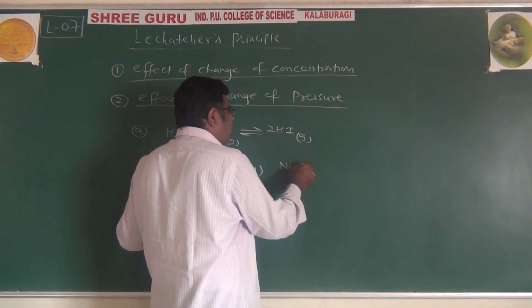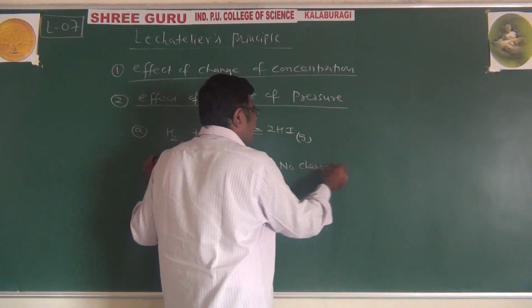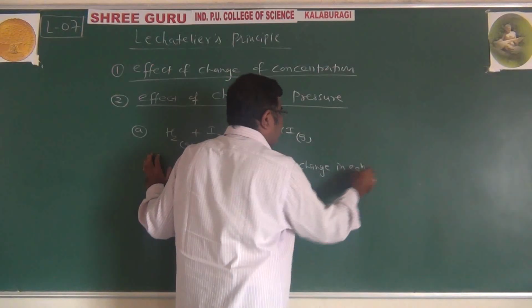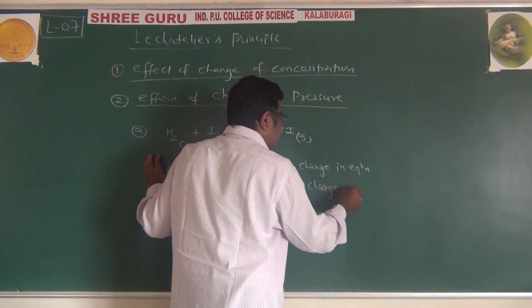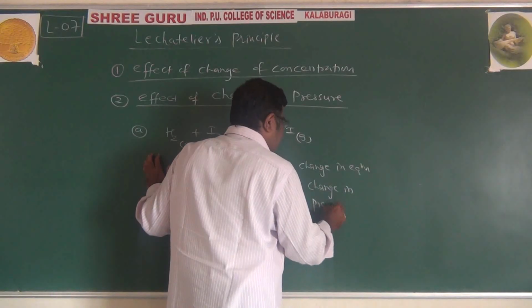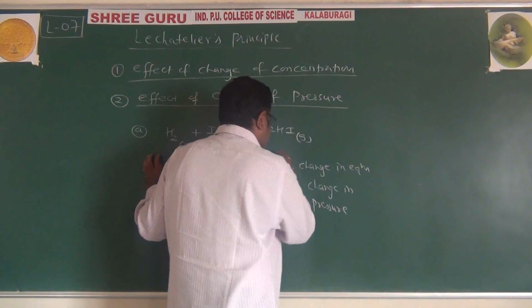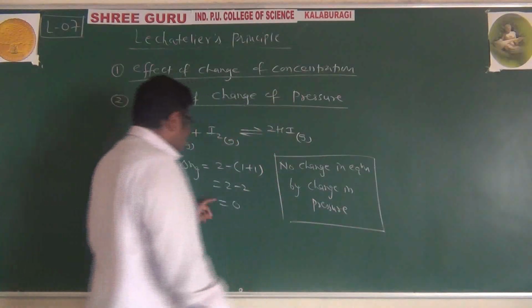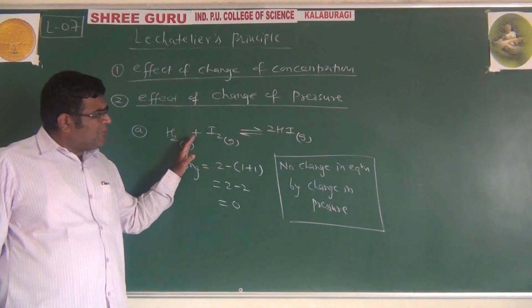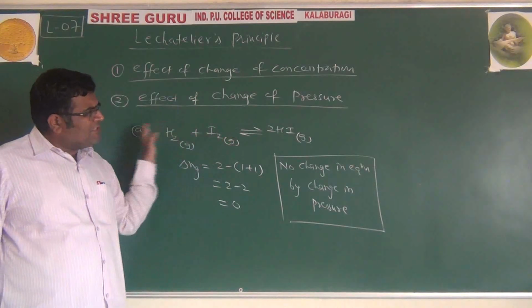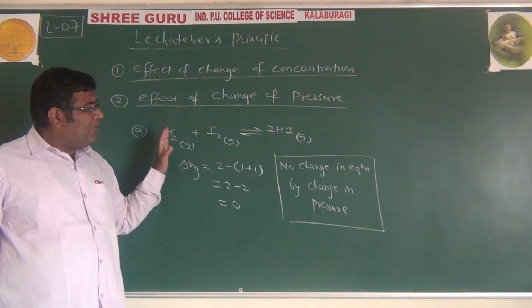So no change in equilibrium by change in pressure. If the reaction is such that delta Ng equals 0, then there is no change in the equilibrium. We can't move this reaction either to the forward or reverse direction.